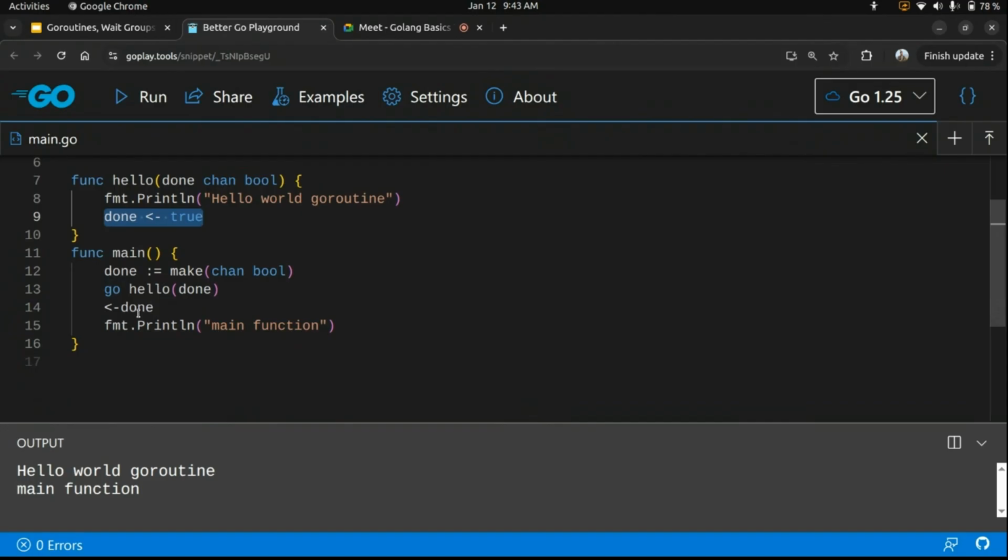At line number 14, I have not assigned any variable to this data, right? But this is perfectly legal in Golang. I may or may not assign a variable to the data that I have read.